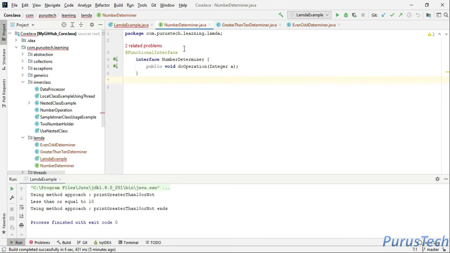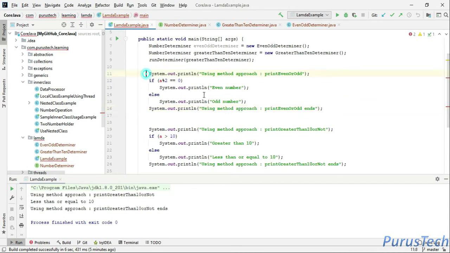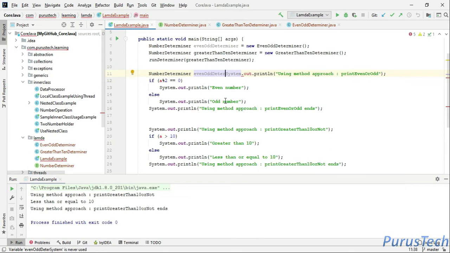So we can do it like this, number determiner. Let's go to the Lambda example here, and the number determiner, let's rename it to even odd determiner.